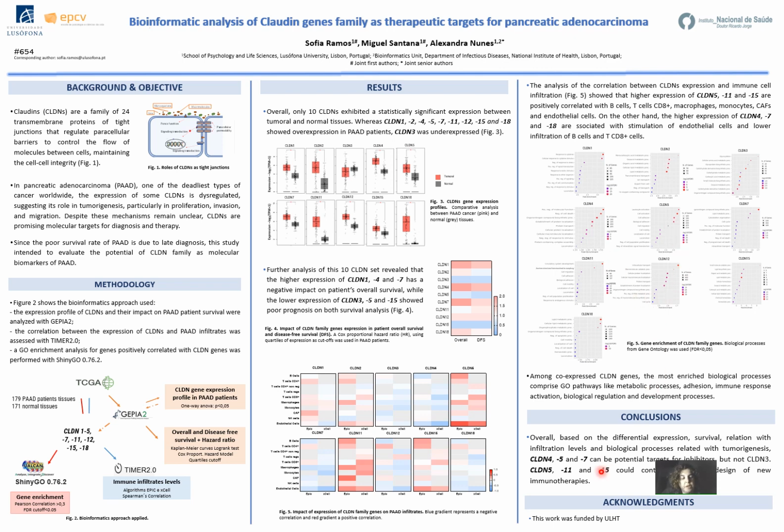So, globally, based on the differential expression, survival relation, infiltration levels, and biological processes related to tumorigenesis, Claudin 4, Claudin 5, and Claudin 7 can be potential targets for inhibitors. Claudin 5, 11, and 15 could contribute to the design of new immunotherapies, but more research is needed to support these bioinformatic results.